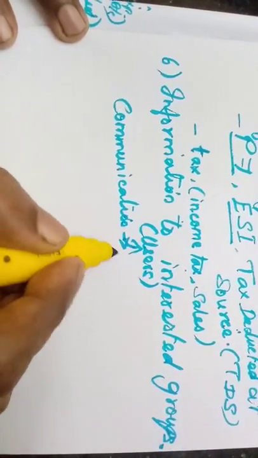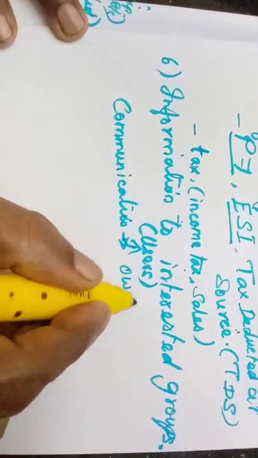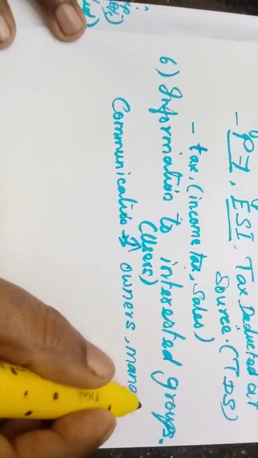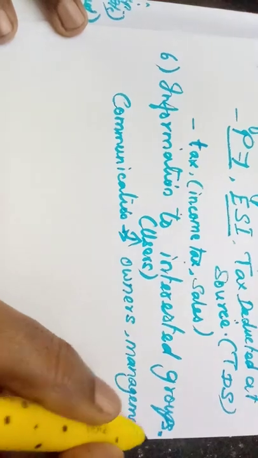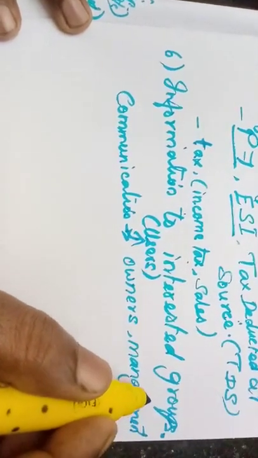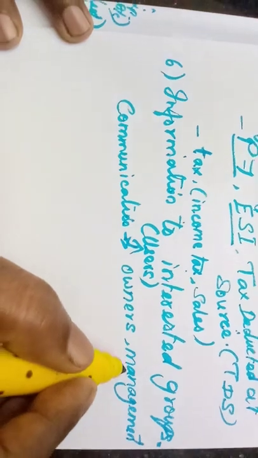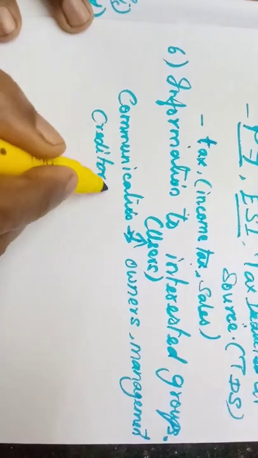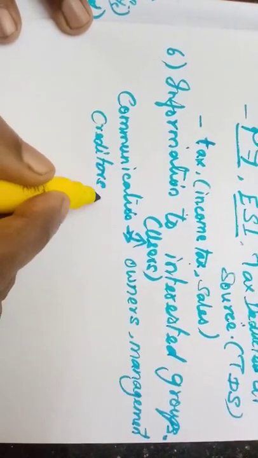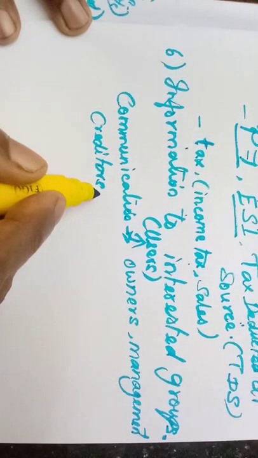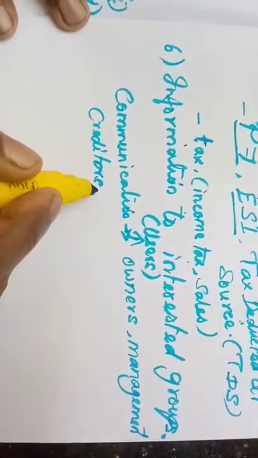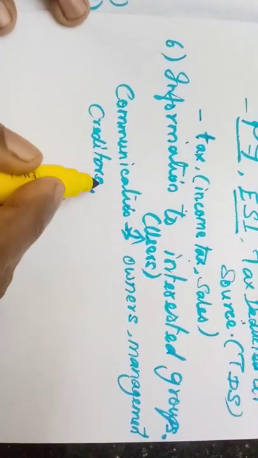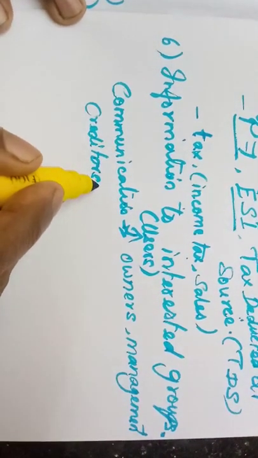I have told you already the users. First, who should know? The owners. Then the management. Why does the management need to know? To analyze, interpret, and take decisions. For this purpose, they also need accounting. Then creditors. Who are creditors? The people who supply goods for us. They must know, because we are the debtors for them. We need to pay the amount. So they are very particular whether we are in a condition to pay back their money.